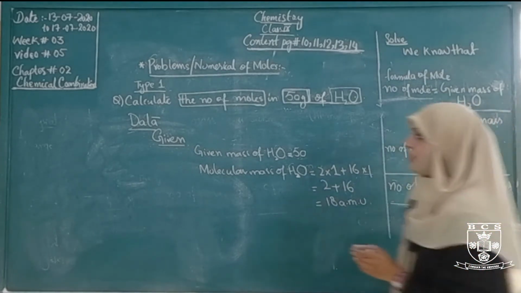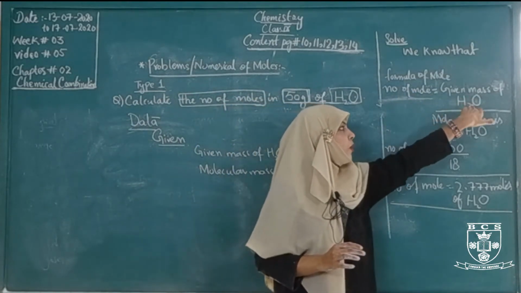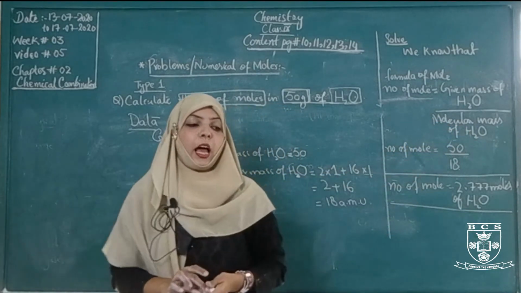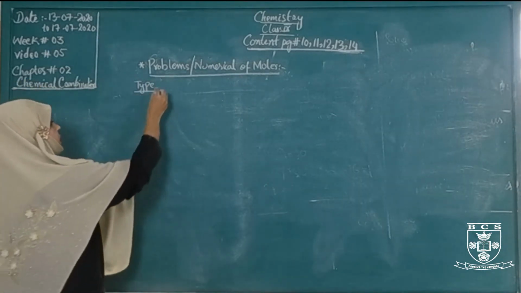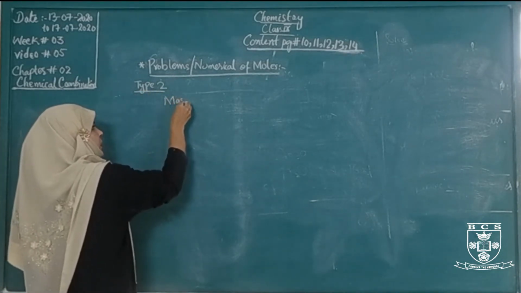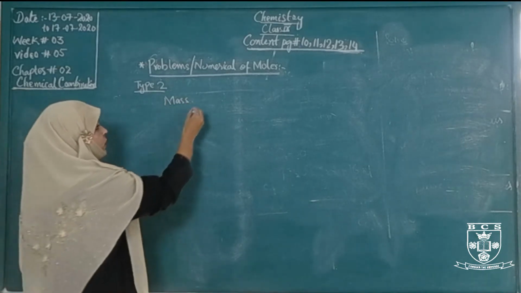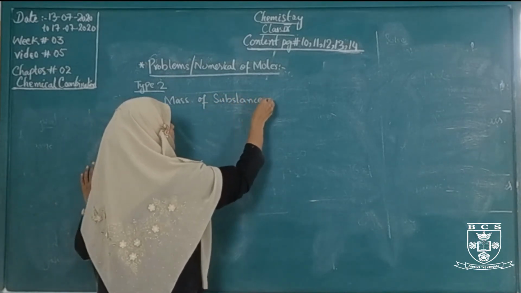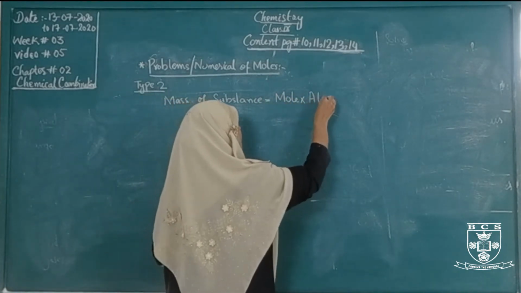This is type 1. In type 1 we apply the formula of number of moles: given mass of atom or molecule divided by the molecular mass or atomic mass of the atom or molecule. Now we will move towards another type of mole problem, type 2. This is type 2. The formula of mole, also known as the formula of mole: mass of substance equals the mole multiplied by atomic mass or formula mass.